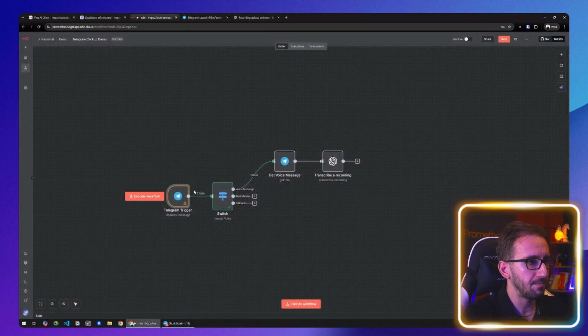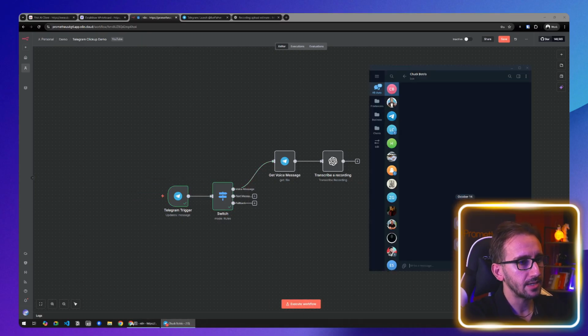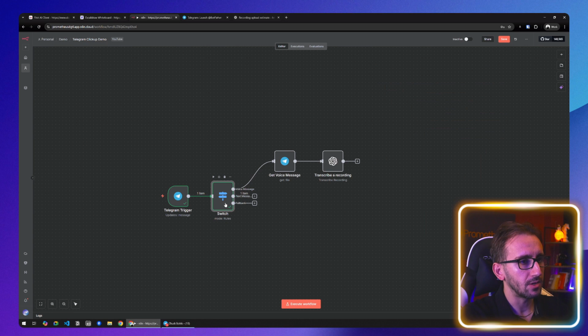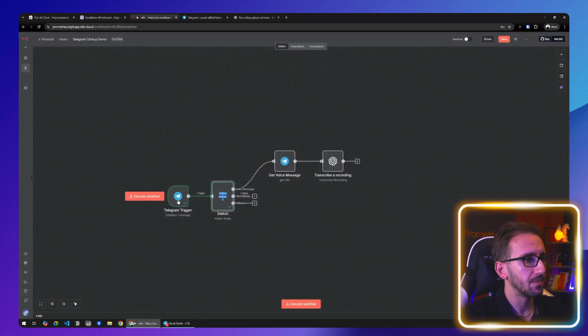Let's go and unpin the data and execute the workflow again. And now if we send a text message, you will see that it got inside the text message branch and not inside the voice message. Okay, which is perfect. This is exactly what we needed.